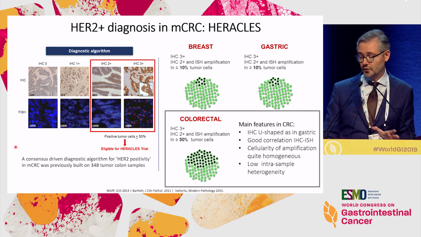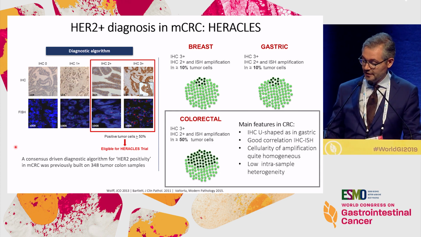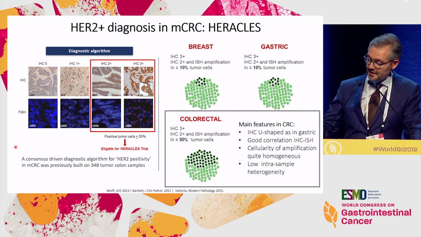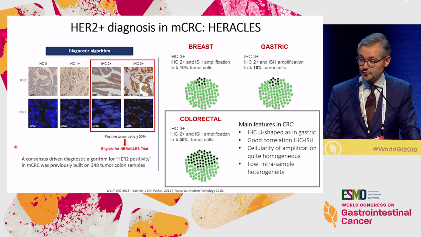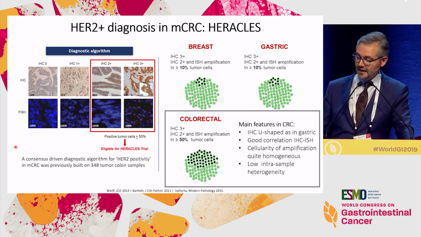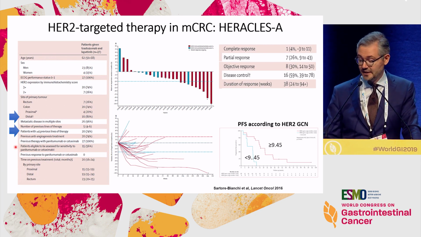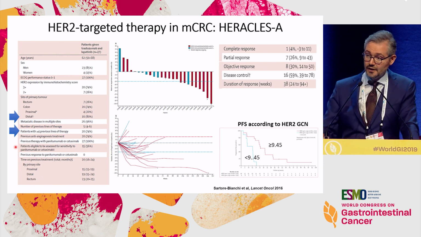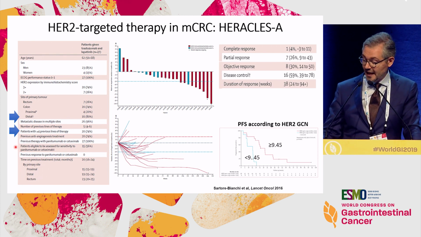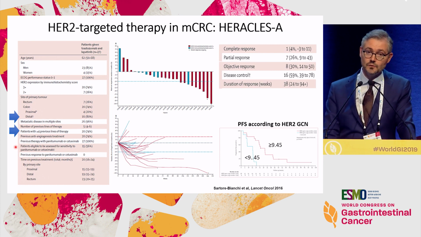But what was most important is that we set the bar as high as 50% of cells showing amplification, which is higher than reported in breast and gastric cancer, in order to reduce heterogeneity, but also in order to find those really HER2-addicted tumors. So the results of the HERACLES trial with trastuzumab and lapatinib in refractory metastatic colorectal cancer were published in 2016. Very high response rate for this heavily pretreated population, 30% response rate, and also responses were durable.